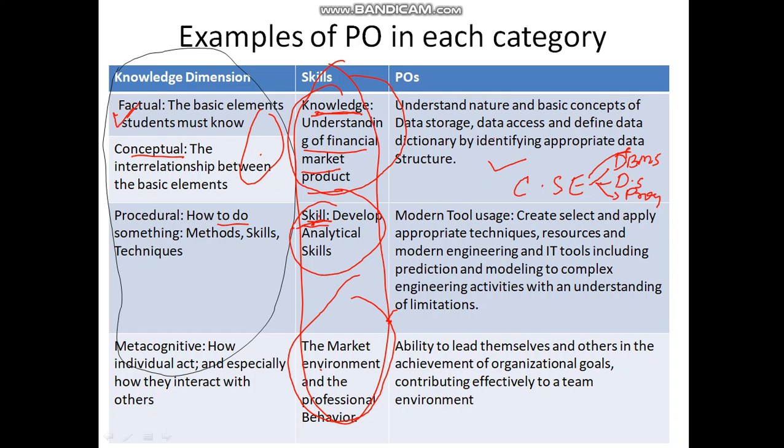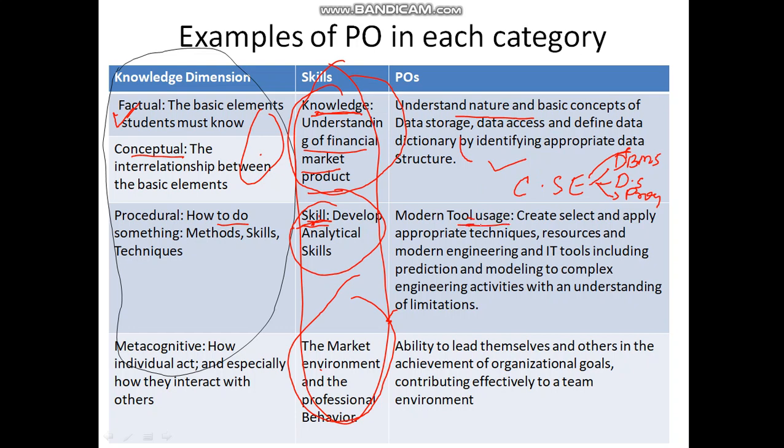For the skill, now here he is understanding the nature and basic concepts of data storage and data access, and defining data dictionary by identifying the appropriate data structure. Whereas here he is capable of using the tool.